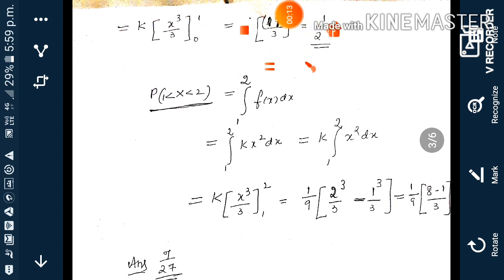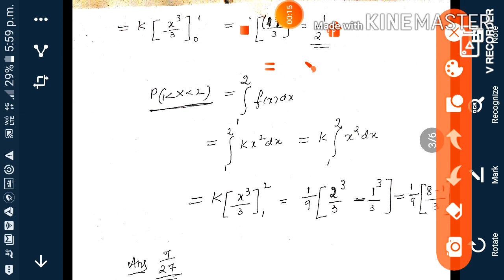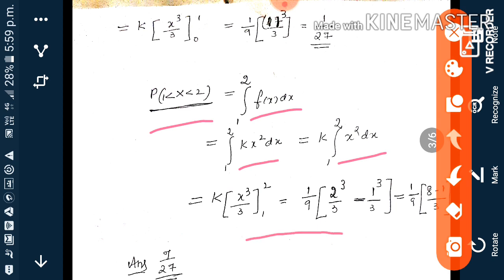Next, to find p of x between 1 and 2, we have to integrate from 1 to 2 of f of x dx. f of x is kx square, so k integral 1 to 2 of x square dx. After simplifying we get 7 by 27.